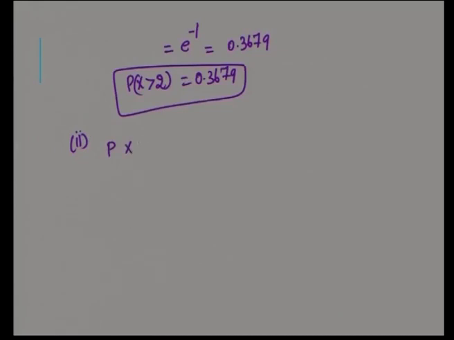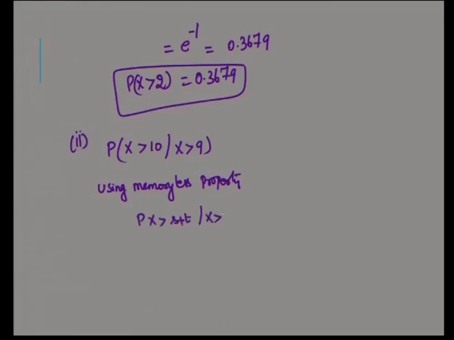What is the probability that repair time exceeds 10 hours given that it is already exceeding 9 hours? Using the memoryless property, what does the memoryless property say? P of x greater than s plus t given x greater than s is equal to P of x greater than t.